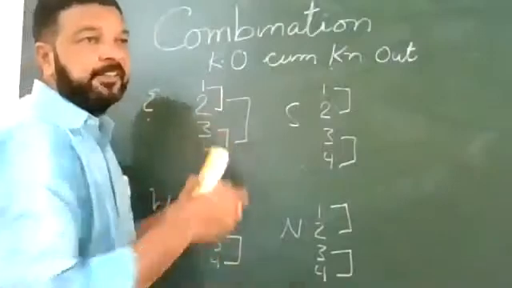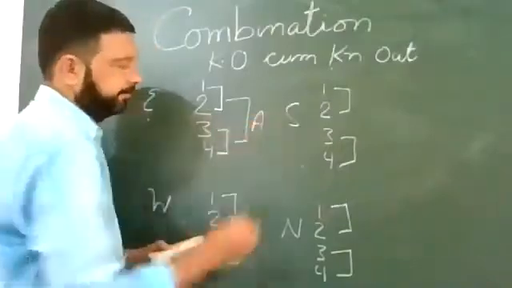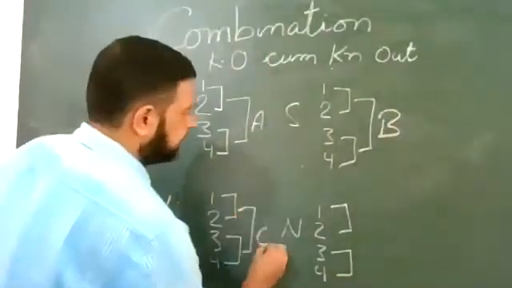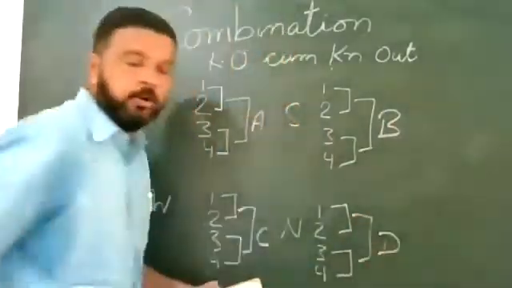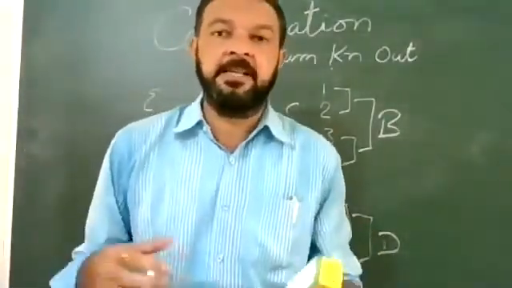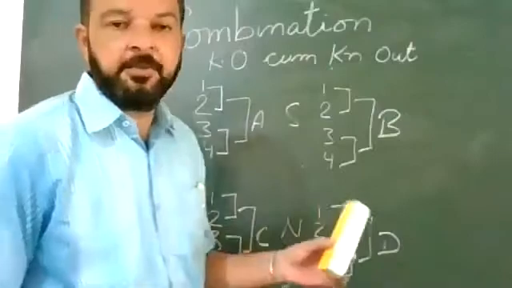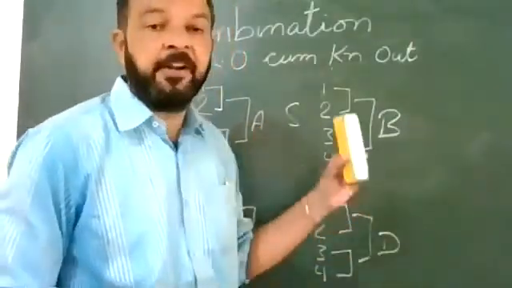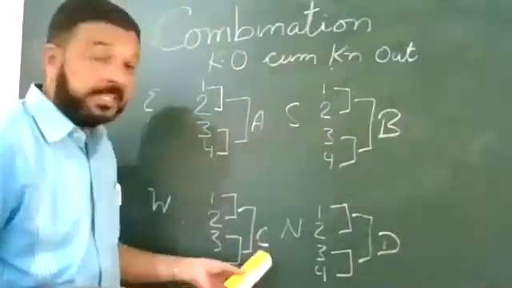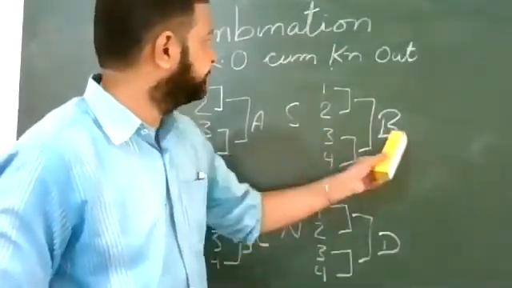Suppose 1 is the winner between 1 and 2, and 3 is the winner between 3 and 4. Out of these, one team comes through as team A. Knockout means that the teams which lose are eliminated in the first round itself, and the next team progresses to the second round. The second round ultimately finds the winner from each zone. So from the East zone, suppose team A is the winner; from the West zone, team C is the winner; from the North zone and the South zone, team B is the winner.